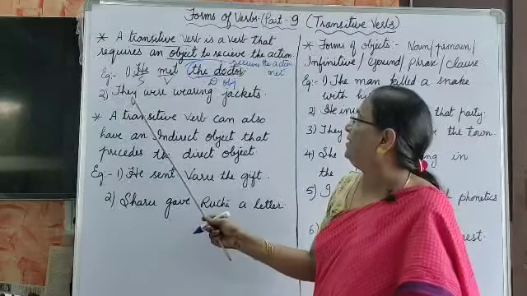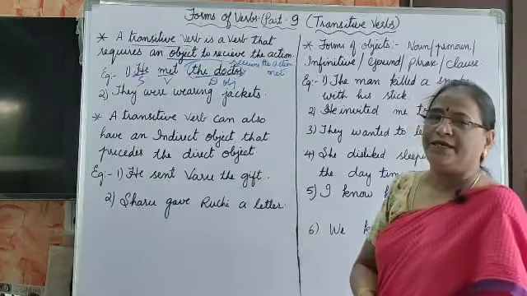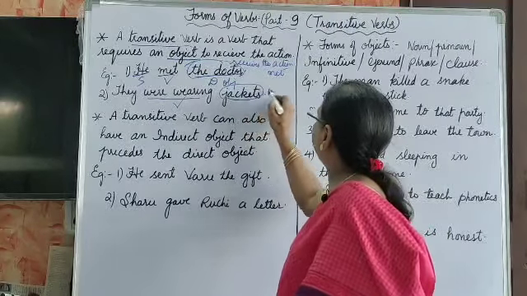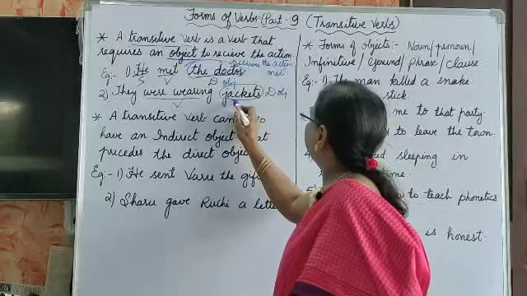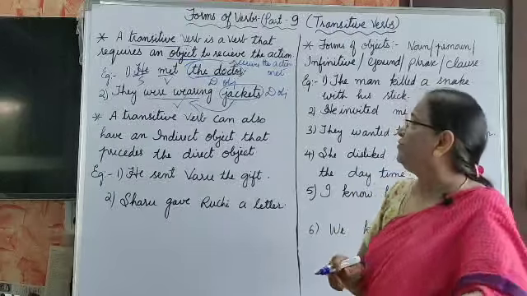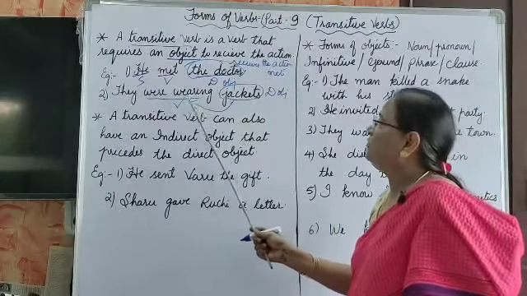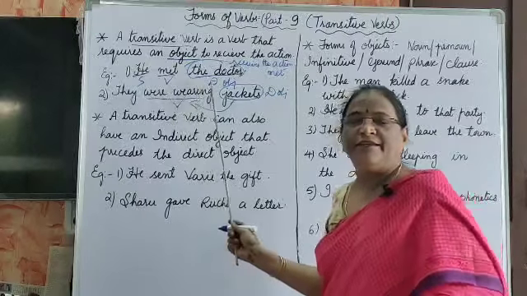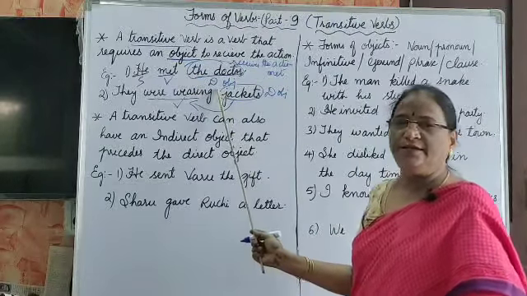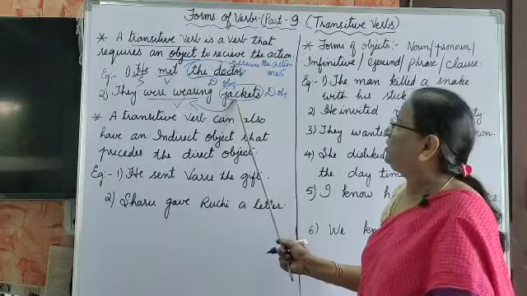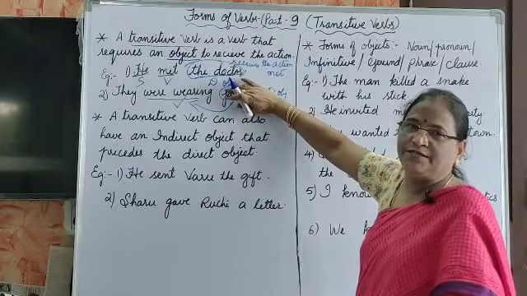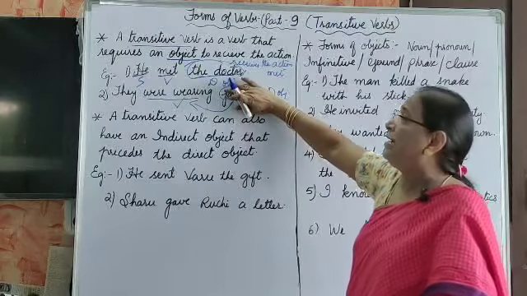It is incomplete. And in the same way, "they were wearing jackets." "They were wearing" is the verb, and "jackets" is the direct object. The word jackets receives the action wearing. They were wearing what? It needs something to complete. It needs an object to complete the sentence and to have a sense. Without the object, it is an incomplete sentence. So it needs an object in a transitive verb.